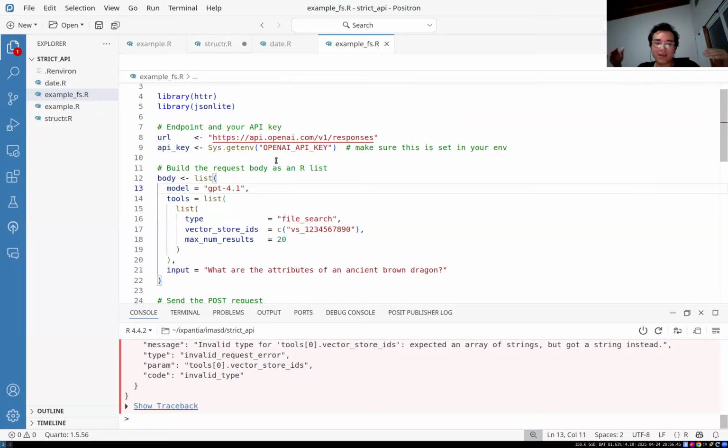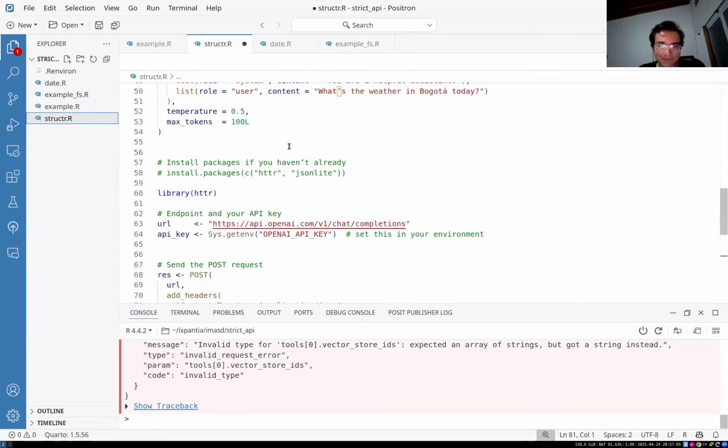And if you have an array of, I don't know, 100 of these, you're going to have to do some sort of apply or go through every single one of those and do the unboxes where you need them to, and not do it where it's not needed. It's not going to be a fun time, is basically what's going to happen. So to try to solve this type of problem, we developed what's called structr.